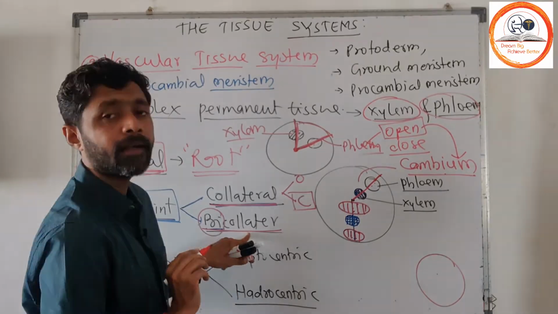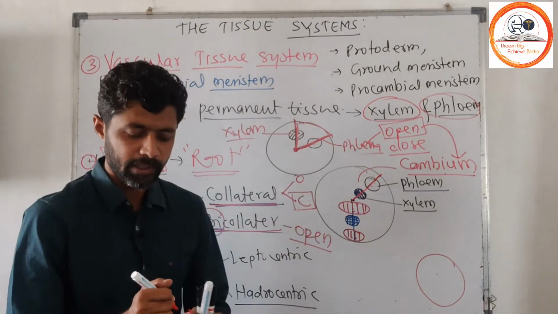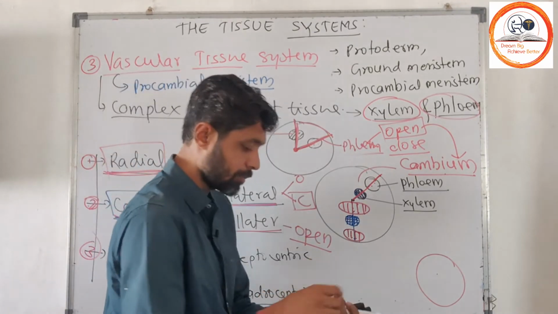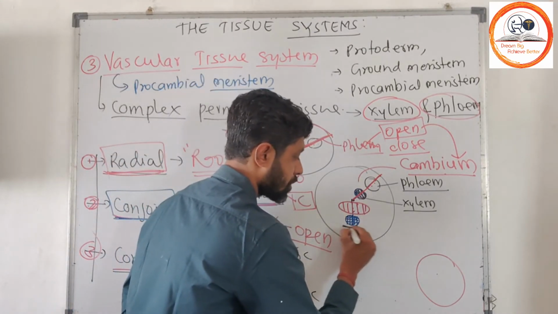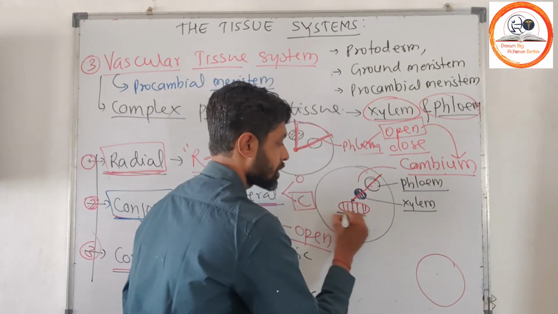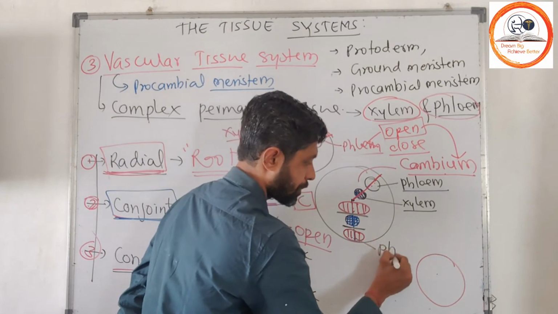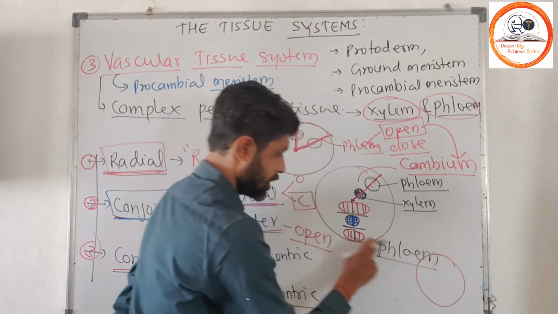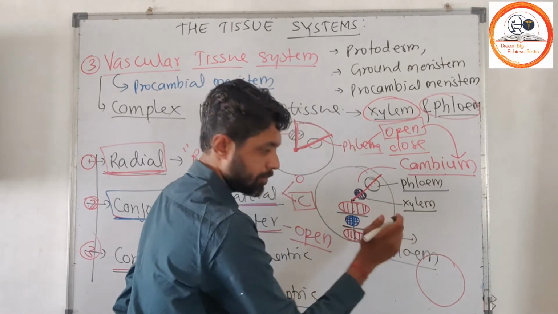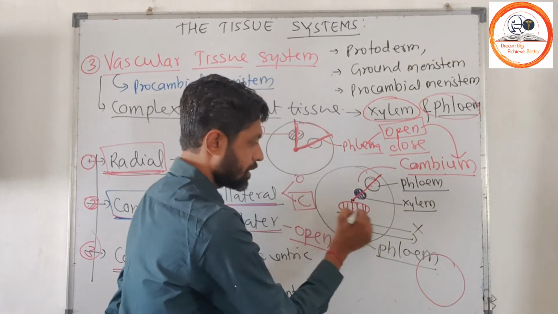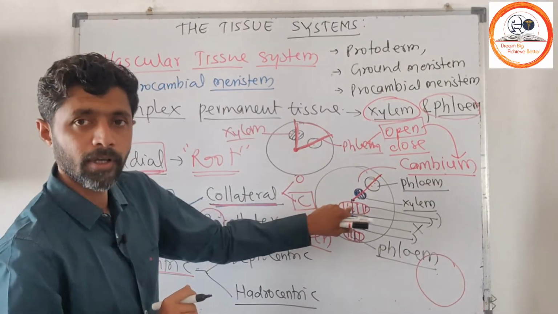Suppose the bilateral type of vascular bundle is considered as always open. We call them always open. So here in the bilateral type there is a presence of vascular cambium, and here also there is a presence of vascular cambium. So this is phloem, which is considered as outer phloem. This cambium is considered as outer cambium. Then there is a presence of xylem. Then inner cambium, and then there is a presence of inner phloem.